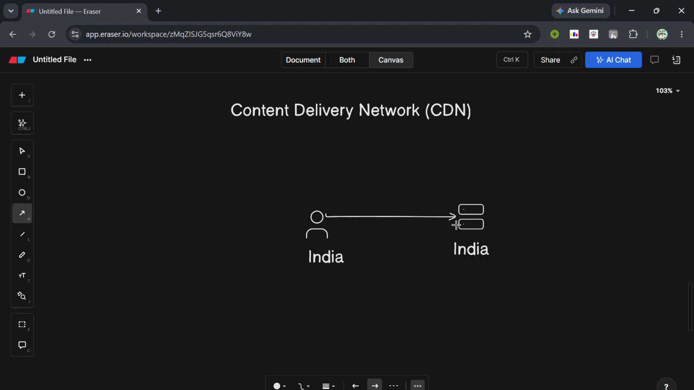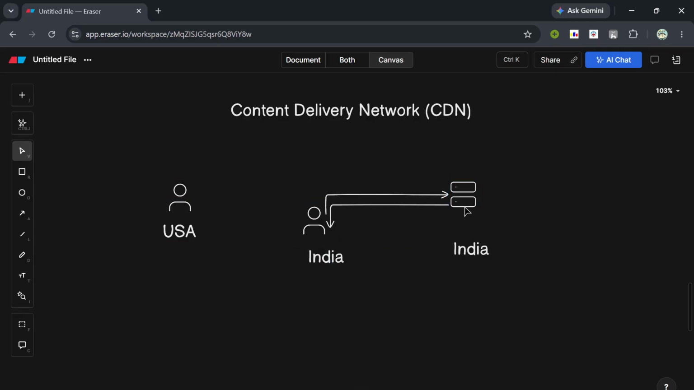to the server, then the server will respond with a normal response time which is fine because the user is in India and the server is also in India, so it won't take much time. But let's say the user is not in India, the user is located in some other country, let's say the United States of America. So if the user is in a country which is very far from the origin server, then what happens is if the user sends a request to the server,